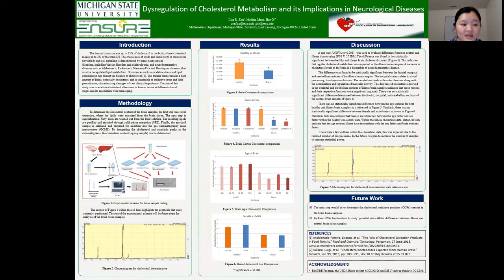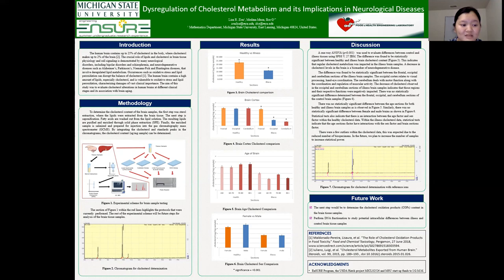Statistical tests also indicate that there is an interaction between the age factor and sex factor within the healthy cholesterol data. Within the illness cholesterol data, statistical tests indicate that the age sections factor has interactions with the sex factor and brain sections factor.